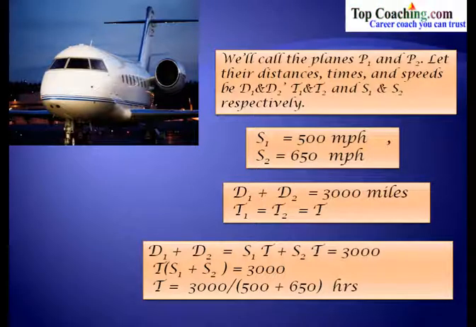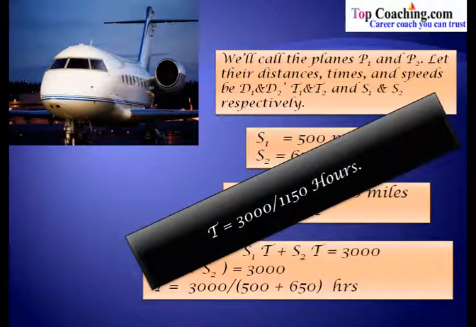So t times S1 plus S2 is equal to 3000. We know the values of S1 and S2, so t would be equal to 3000 divided by 500 plus 650, and so the total time taken for them to meet is equal to 3000 divided by 1150 hours. So this is the time taken by both these planes to meet each other.